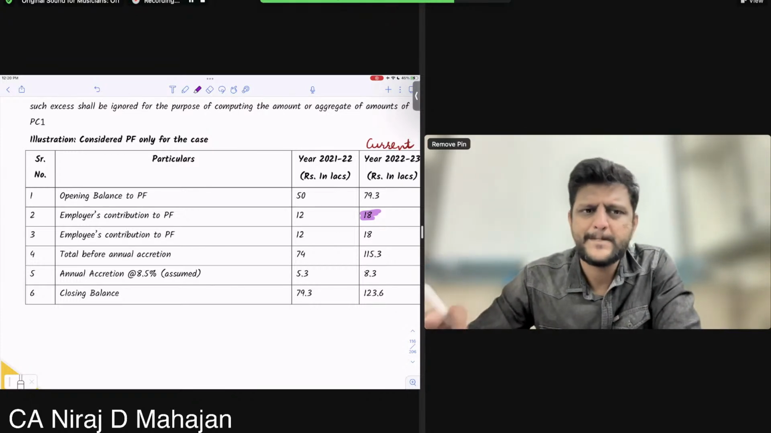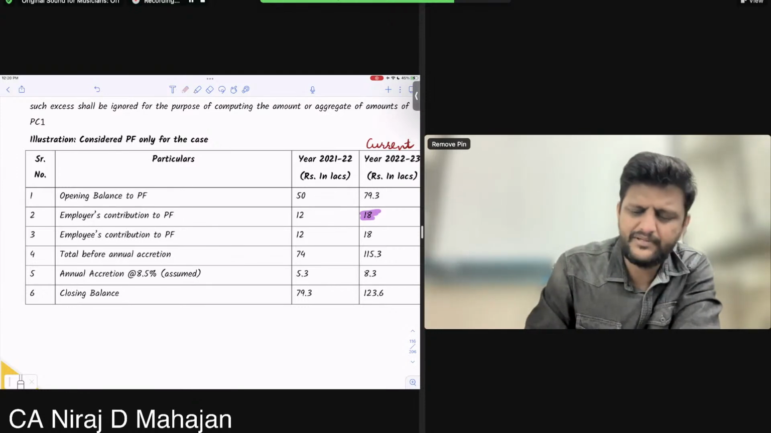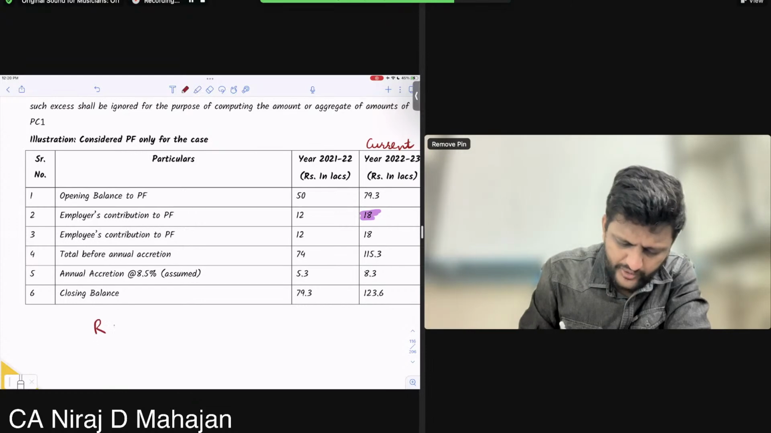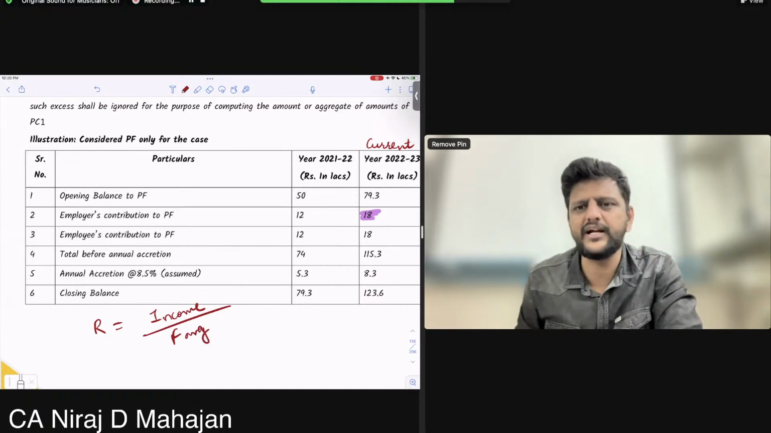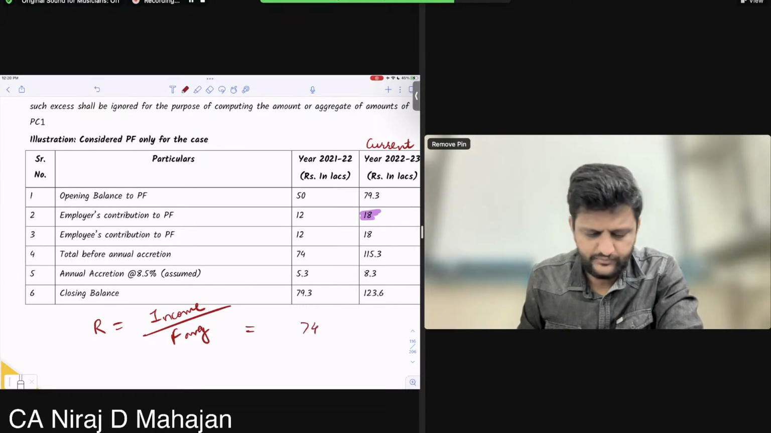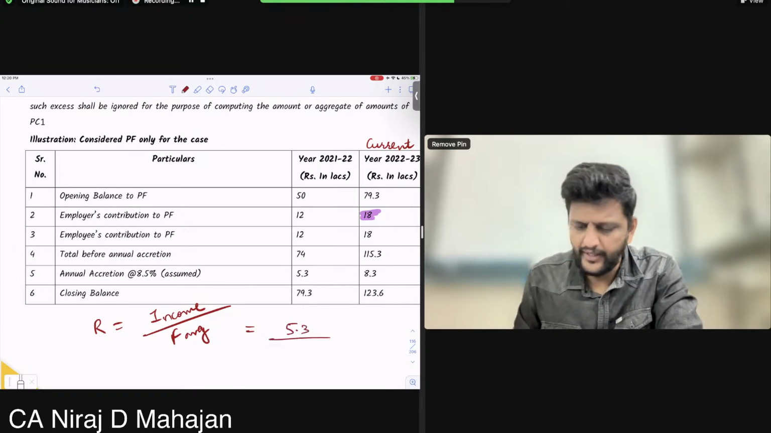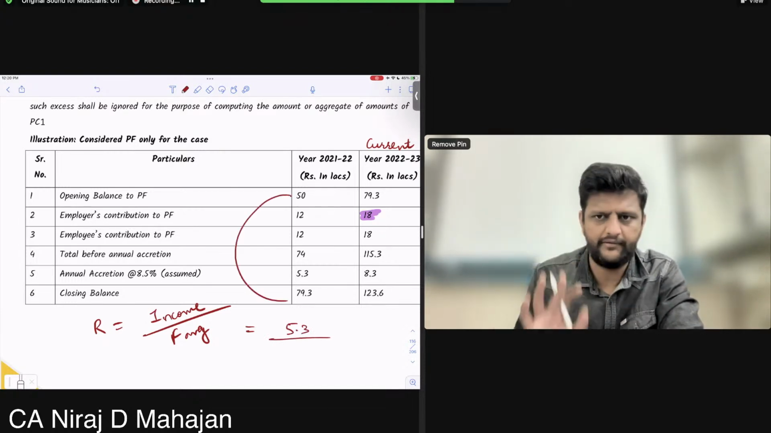Clear till here? In both these years, can I find out average fund balance? Tell me. Or can I simply find out the value of R? R was, bachcho, your income upon fund average. Nowadays, is it that tough? Tell me. Income is, bachcho, what is my income in this year? 5.3, and 50 plus 79.3 divided by 2. That is my fund average. I hope you understood.